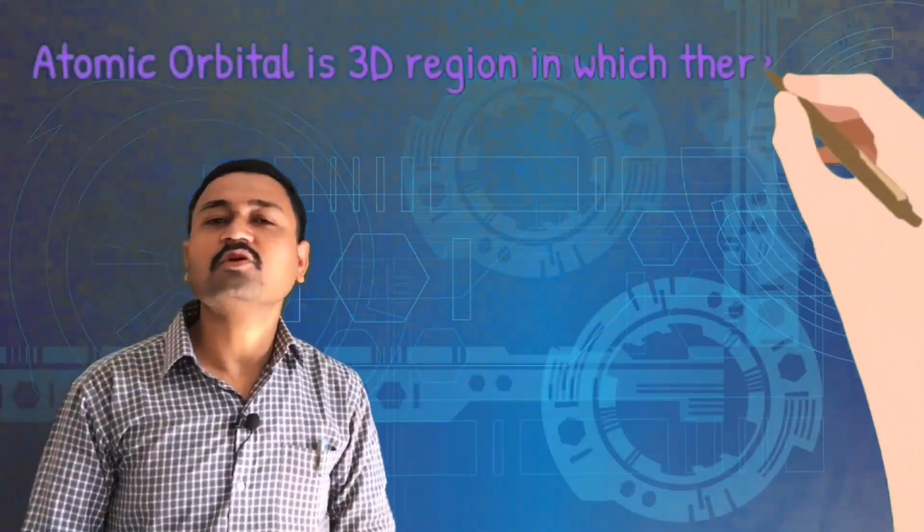Again, remember, after knowing the quantum mechanical approach, we find that the electrons are actually arranged in a specific shape with specific orientation, which we call atomic orbitals. Now, what is an atomic orbital?